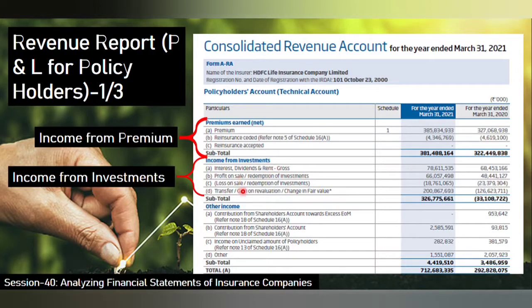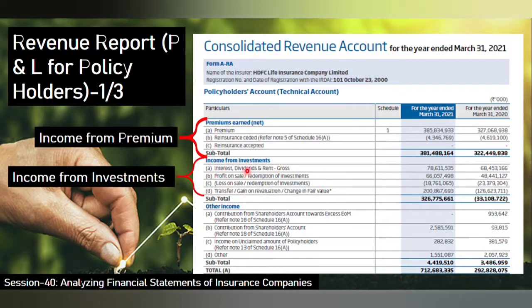So income from investment is whatever premium has been collected, less whatever is paid out to the reinsurance business. What a reinsurance is and how it works, I had explained in my earlier session. Other than that, the amount which is basically the part of the float is invested into various investment instruments like your stocks, bonds, etc.